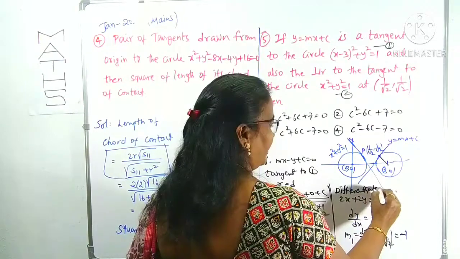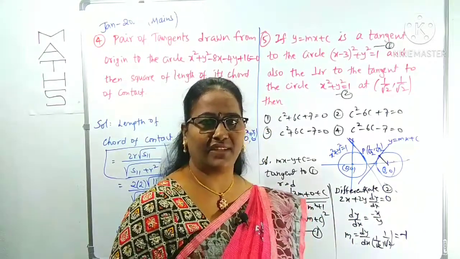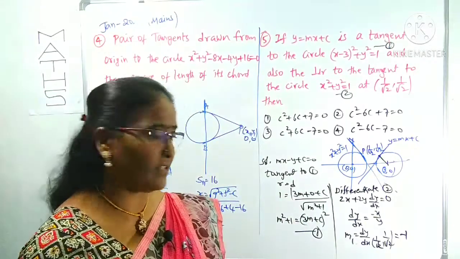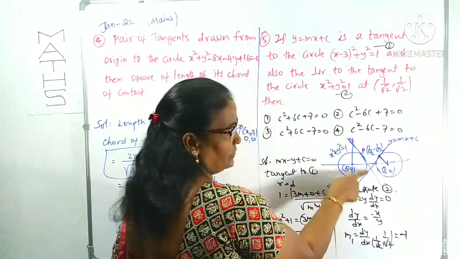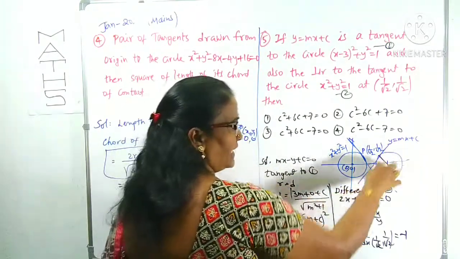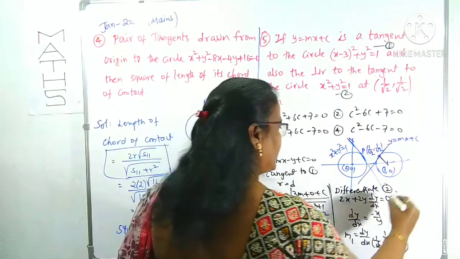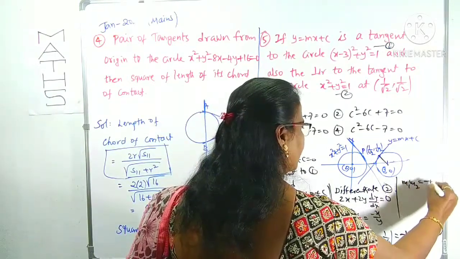Differentiate 2. Otherwise, we can also use the equation of tangent formula, S1 is equal to 0. M1 is the slope of the tangent drawn at this point to this circle. The slope of the given line is M2. Clearly, M1 into M2 is equal to -1.